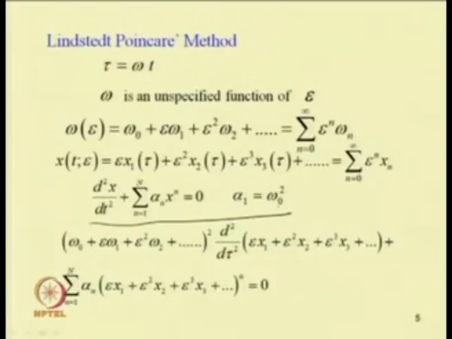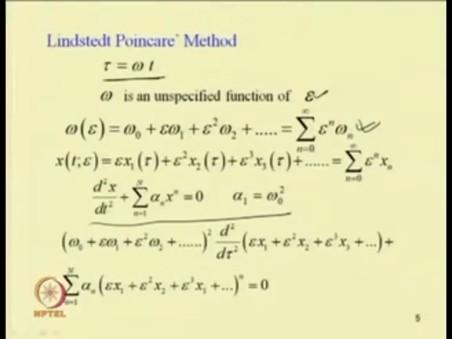In the Lindstedt-Poincare method, we first take a different time scale, tau equal to omega t, where omega is an unspecified function of epsilon. That means omega is written as omega 0 plus epsilon omega 1 plus epsilon square omega 2, or in summation form, n equal to 0 to infinity epsilon to the power n omega n.